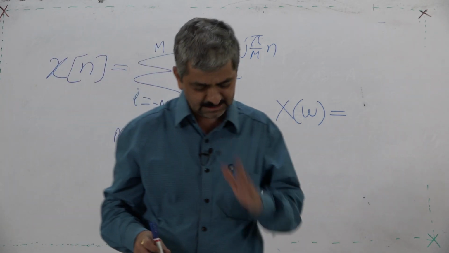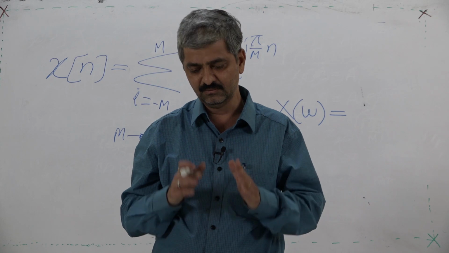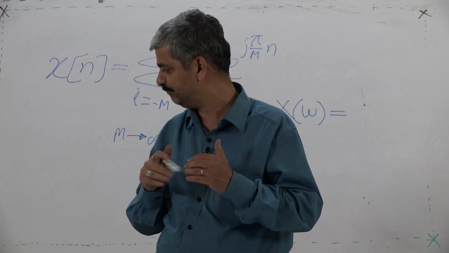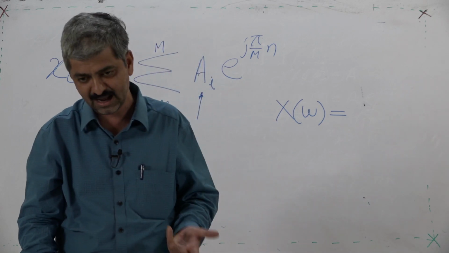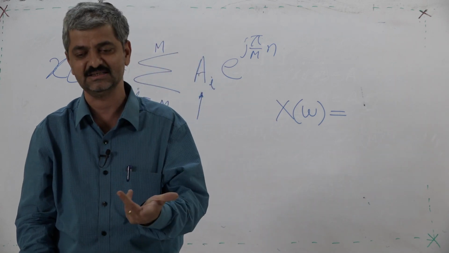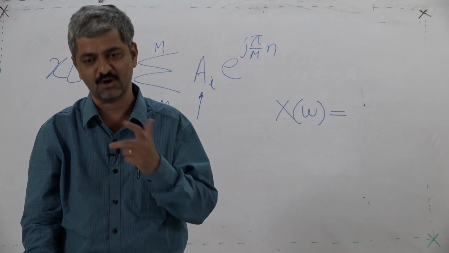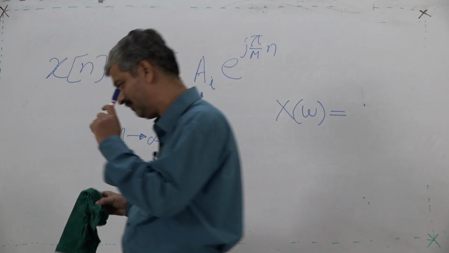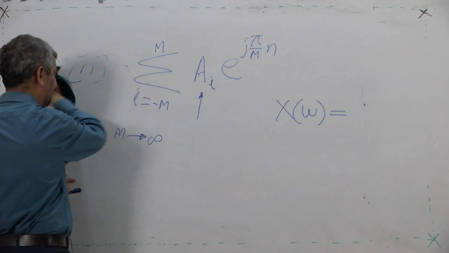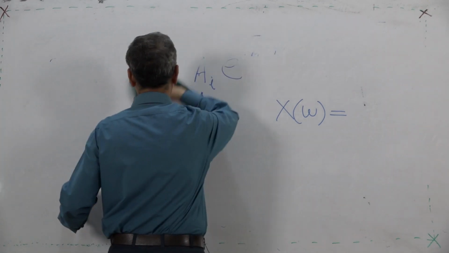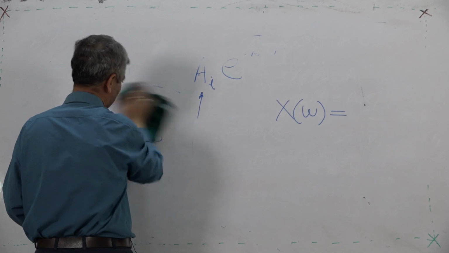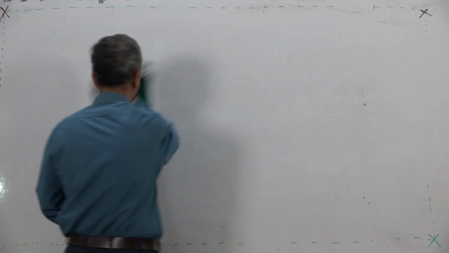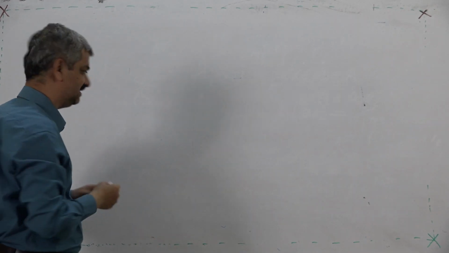For a given omega, a particular value of X(omega), what is its significance? That we will discuss by taking again a simple example. We could take an impulse, but we will not take that, we will take a very interesting example.